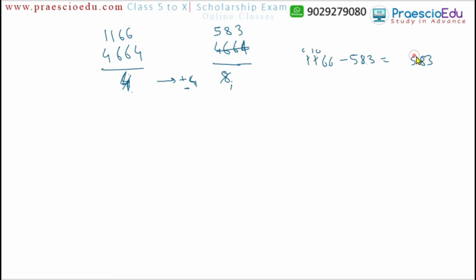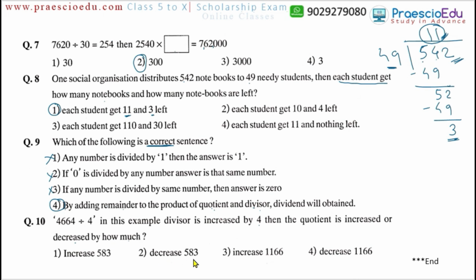So the quotient is now decreasing by 583. The option decreased by 583 means option number 2 is correct. It is not increasing, because the divisor is increased, so the quotient will of course decrease, not increase. And how much? That is 583. Thank you.